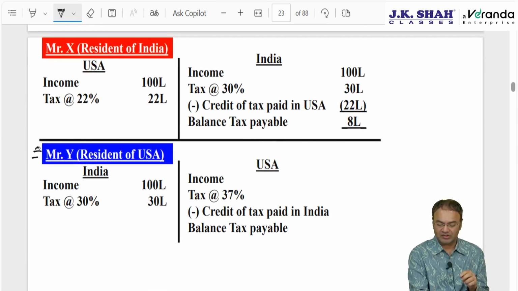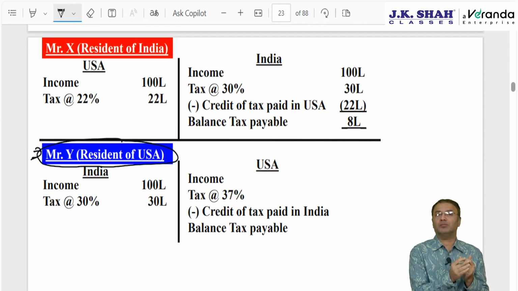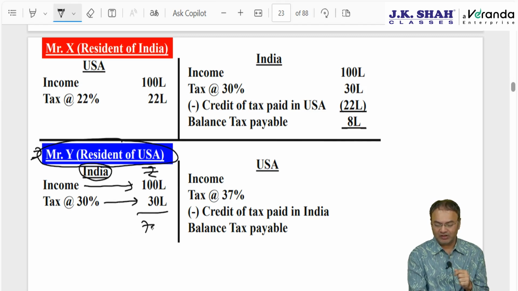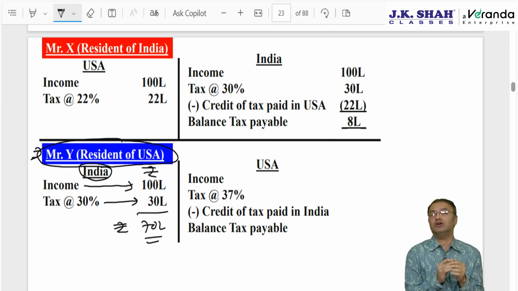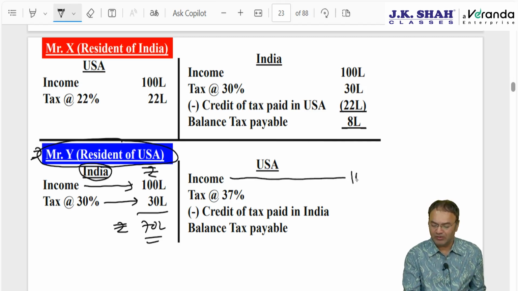Suppose Mr. Y, second example, is a resident of USA, just like Justin Bieber or any other pop singer, musician, or artist. A foreign artist comes to India and earns income of 100 lakh Indian rupees. India charges tax of 30%. He will be left with 70 lakh rupees to take back home. However, just the way in India income tax is not allowed as a deduction irrespective of which country you are paying, in the same way in USA also, income tax is not allowed as a deduction, whether paid in India or outside India. So in USA, income will be deemed to be 100 lakh Indian rupees.